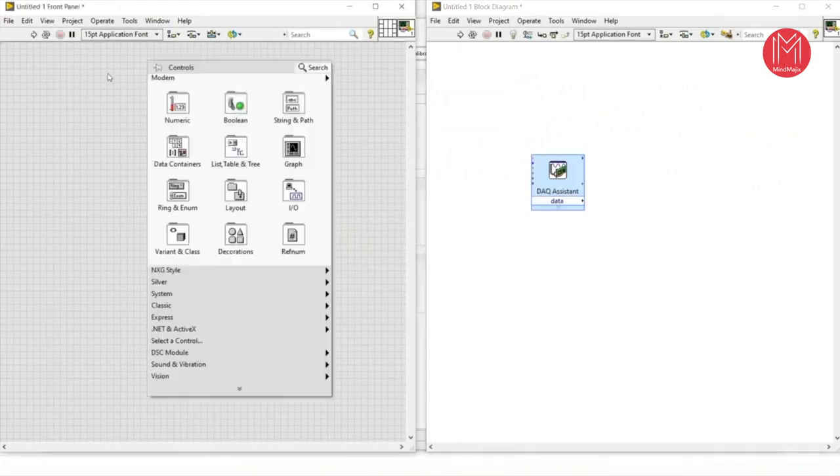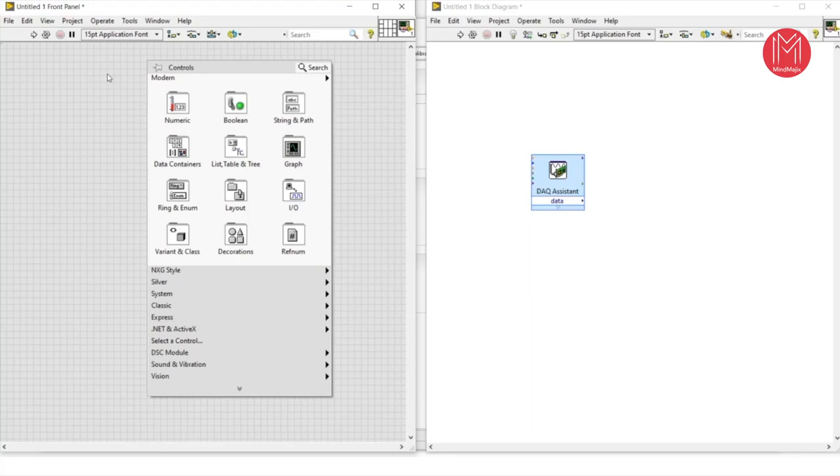Coming to the front panel, right click. When you right click in the front panel, you will get the control palette. The control palette contains all kinds of inputs and outputs. Input means the controls and output means indicators. In LabVIEW, we call controls the inputs and indicators the outputs.